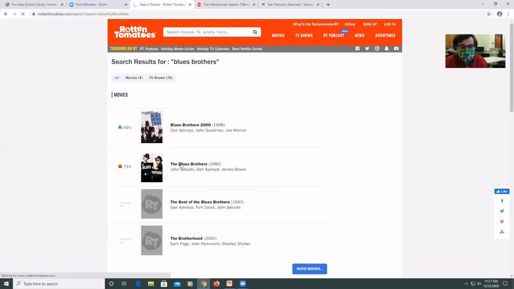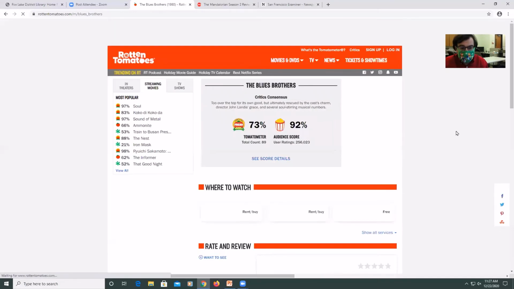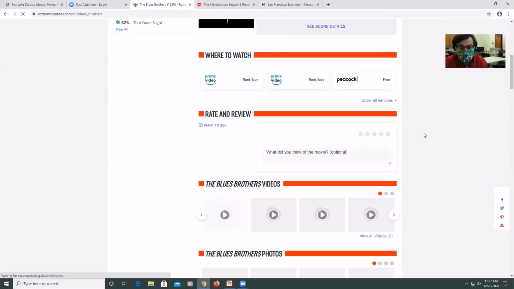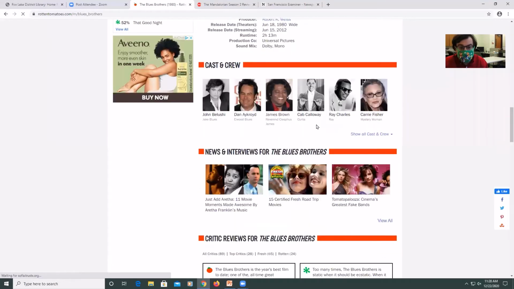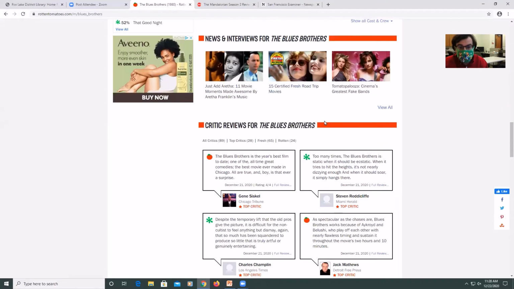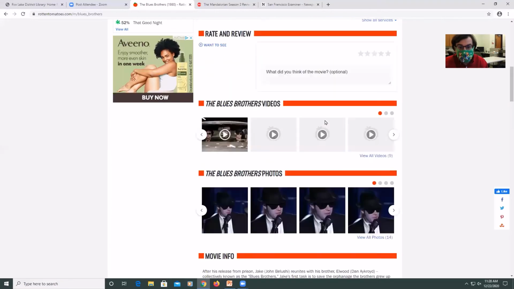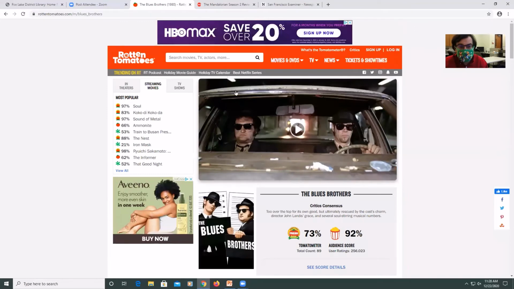You can click on it, and it'll bring some information about the movie info, the cast and crew, the critical reviews. So it's very interesting to look at. So that's RottenTomatoes.com.